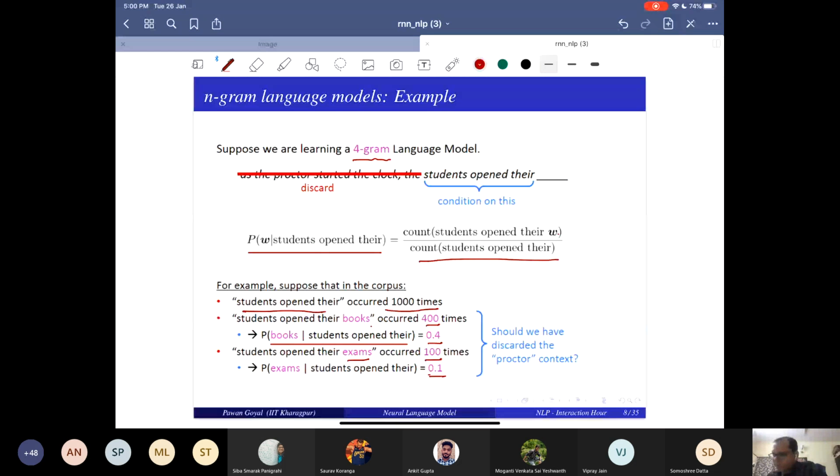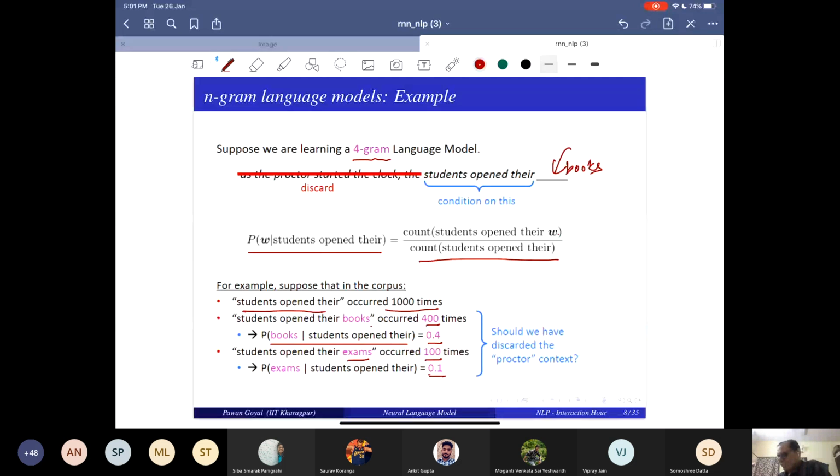Okay, simple calculations. Now, if you only have this much evidence, which word would you predict here? Students opened their. Which word would have the high probability, if you have this information from your data? Books. Yes, books has a high probability. Students open their books more number of times than they open their exams. So yeah, that is fine. Books has a high probability.